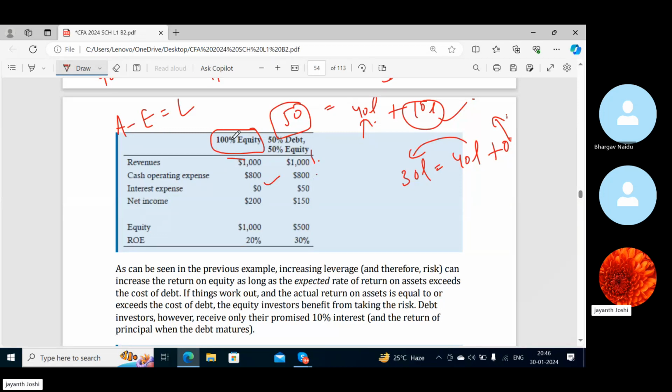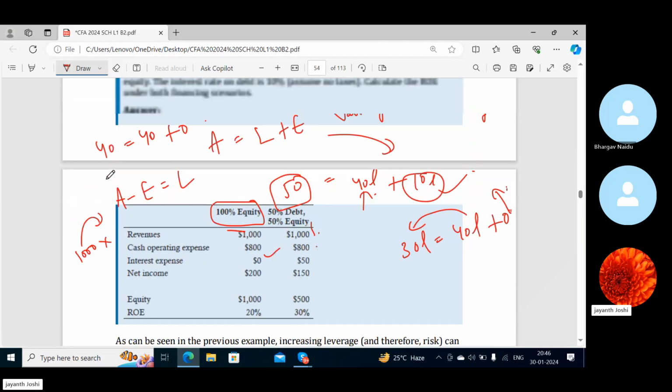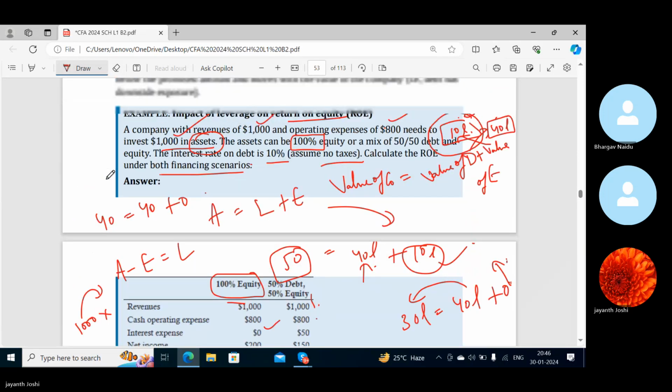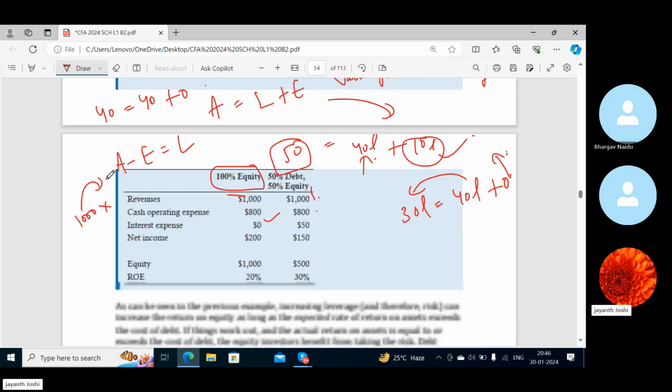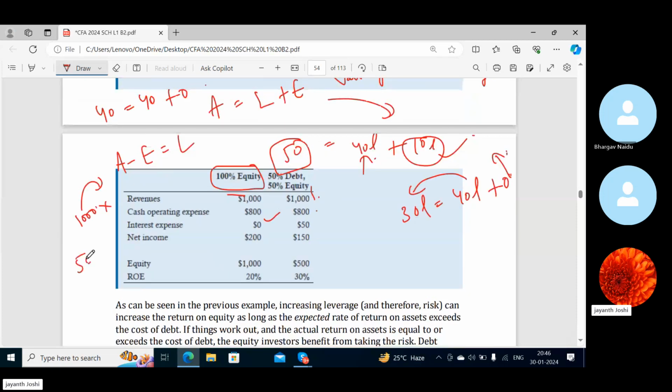In case of debt, you know you want this much to buy the asset, so what is the rate of interest given? The interest rate on debt is 10%, assuming no taxes. Of this 1,000, 500 is equity and 500 is debt, because we are taking 50% debt and 50% equity, and 10% on the debt gives you 50 as interest.